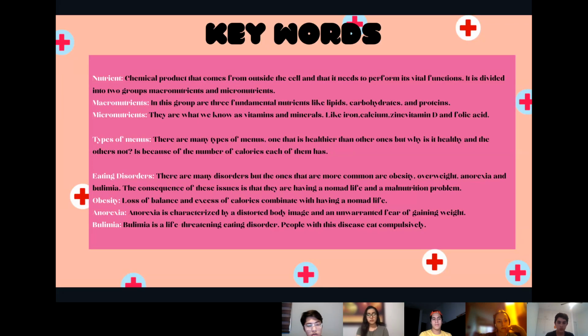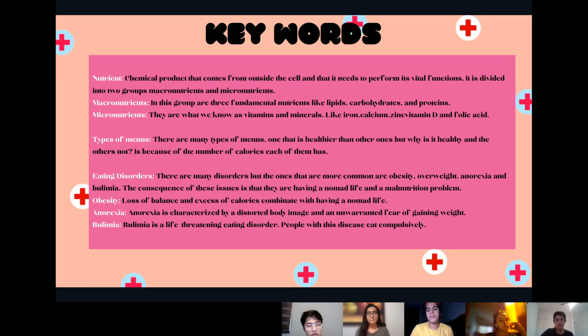Eating disorders. There are many disorders, but the ones that are more common are obesity, overweight, anorexia, and bulimia. The consequence of these issues is a malnutrition problem. Obesity: loss of balance and excess of calories combined with having a sedentary life.